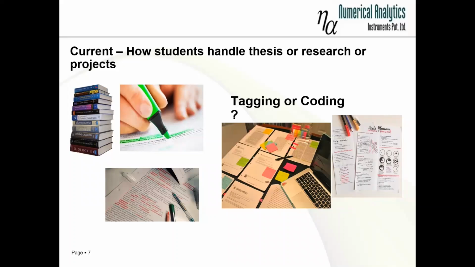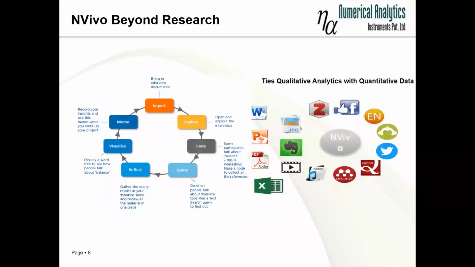NVivo specifically addresses this. It makes life very easy for a qualitative researcher by managing your data, organizing your data, and making it very easy for you to explore your data. All these things can be done very easily in NVivo. When we talk about NVivo, this is the process. If you see this diagram here, this is how we work in NVivo.